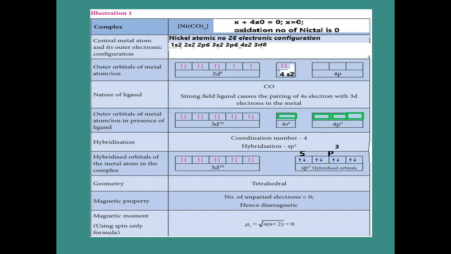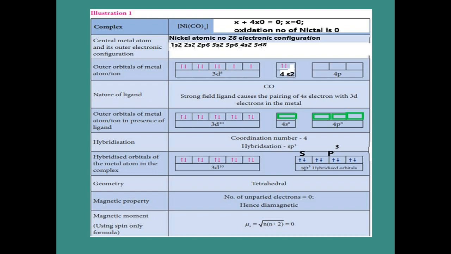So the strong field ligand causes the 2 electrons in the s orbital to go to the 3d orbital. So the 8 electrons now become 10 electrons. The unpaired electrons now become paired electrons. Now the 4s is 0. After 4s we have the 4p orbital also. We are going to include it here. Now the green I indicated, that green color orbital now goes into hybridization in the central atom.